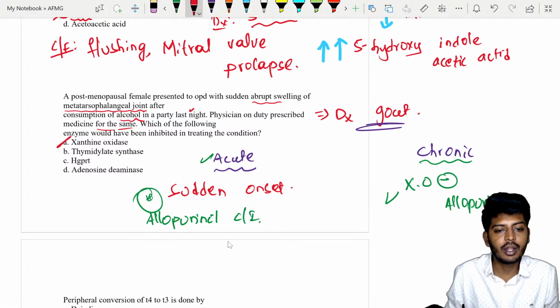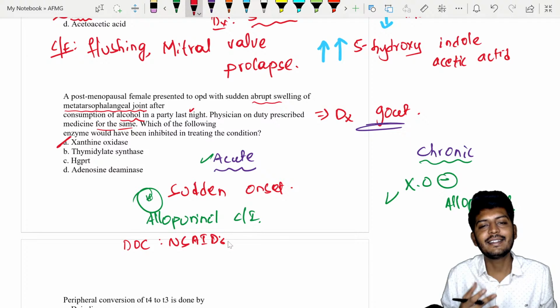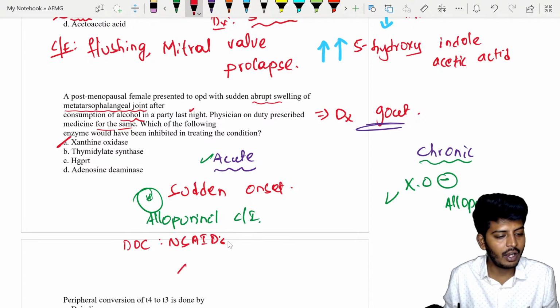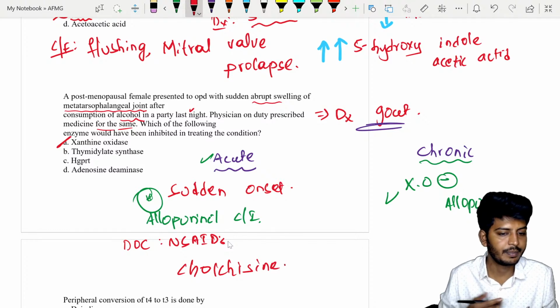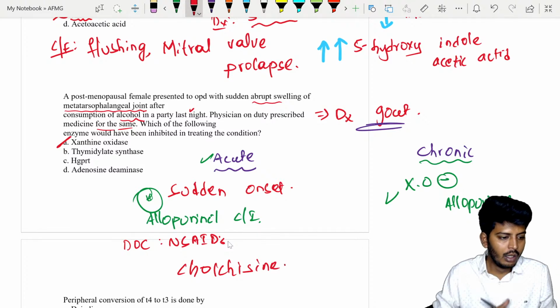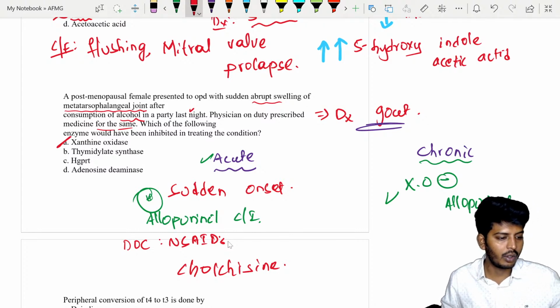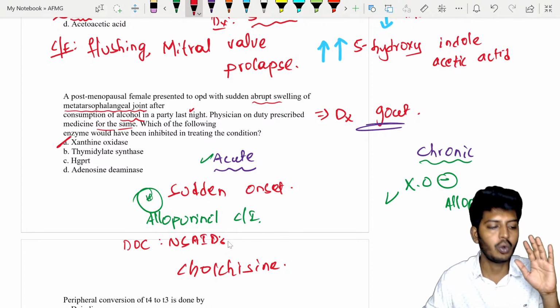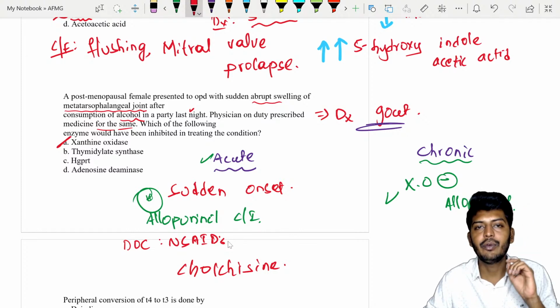For acute gout, the drug of choice is NSAIDs. If NSAIDs are not available, we have a drug called colchicine. It is chronic but develops into acute due to alcohol. See, that's what I'm trying to tell you. For the chronic treatment, we are supposed to give allopurinol.